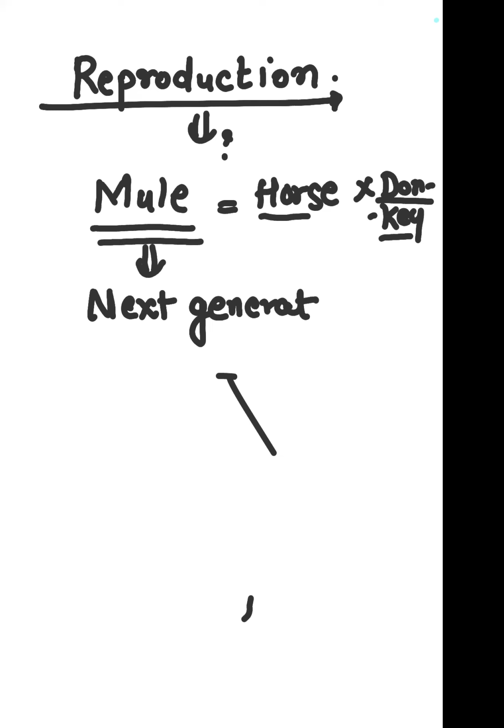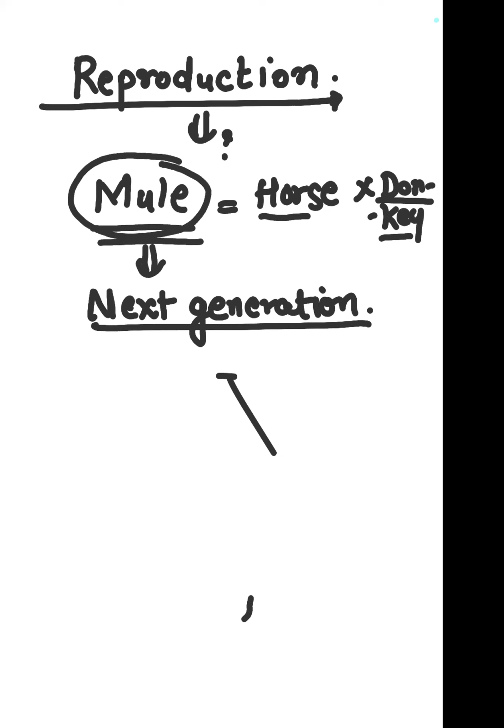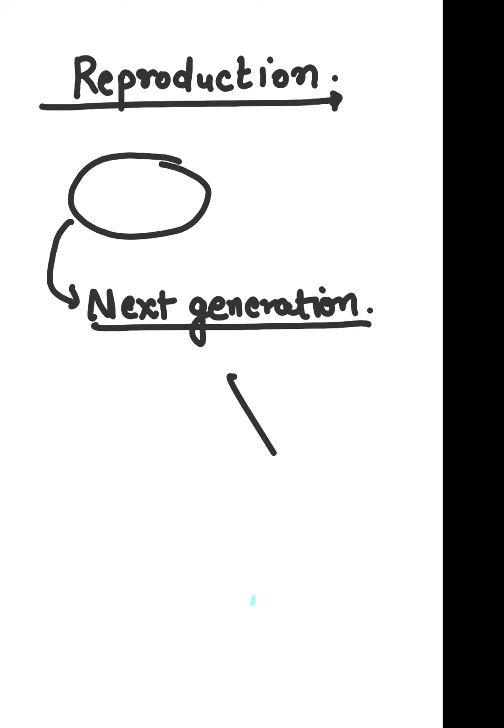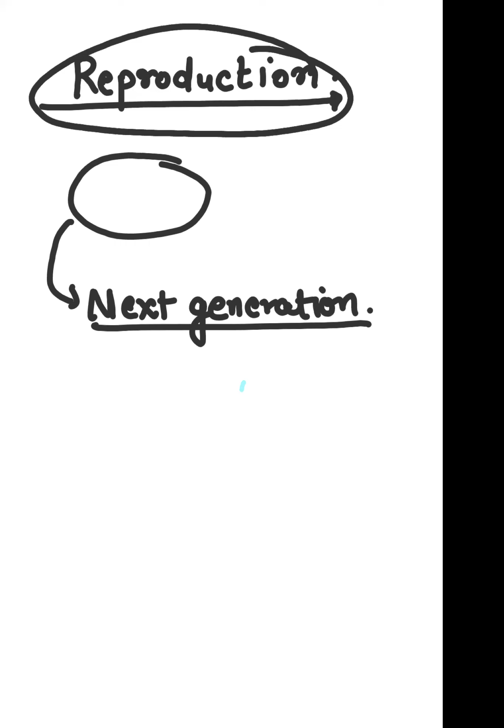Is it living or non-living? It is living, but it is not able to reproduce. That means we cannot say that an organism not having the capacity to give rise to the next generation is non-living. So we cannot say this property belongs totally to living organisms.